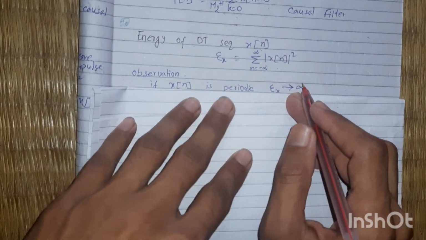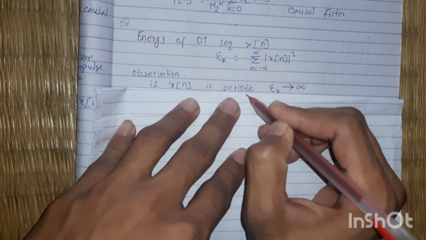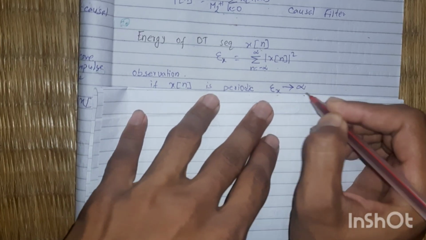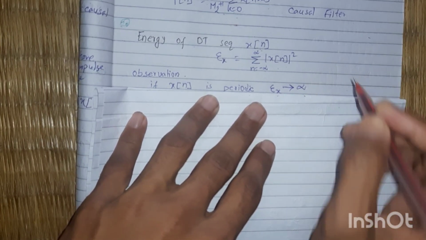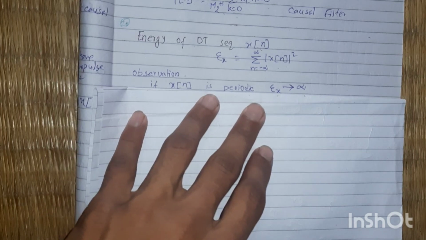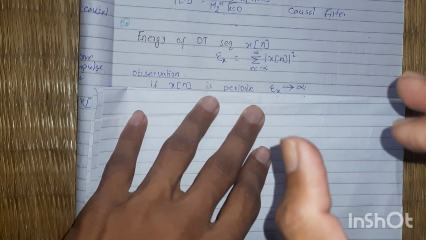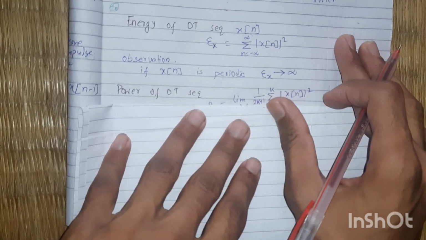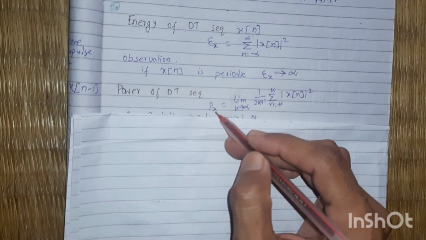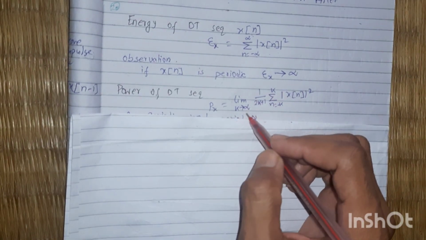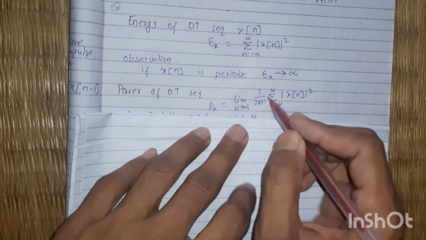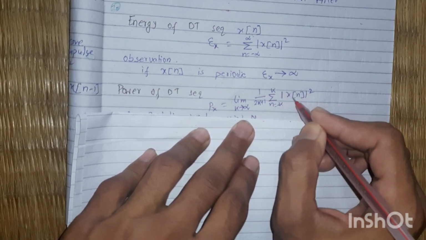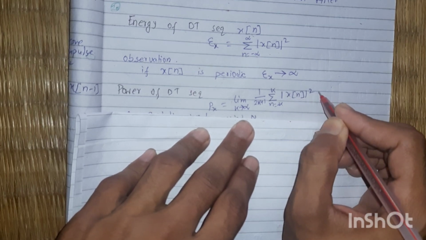Mainly, if this x of n is a periodic signal, then its energy is tending to infinity. Means if the periodic signal runs from minus infinity up to positive infinity, then the energy of the sequence will be infinite. Then what is the power of the discrete time sequence? The power P of x is the limit k tending to infinity of 1 over 2k plus 1, summation n equal to minus k to k, x of n modulus square.